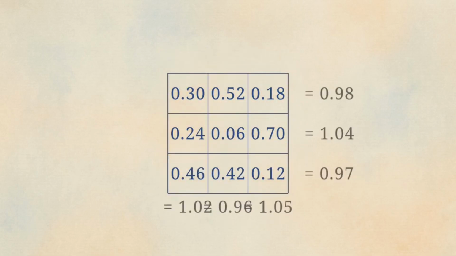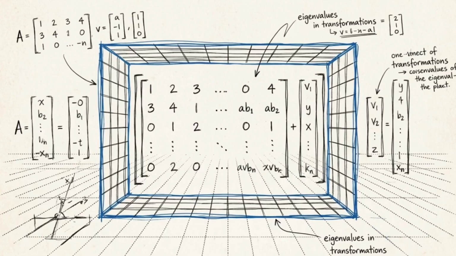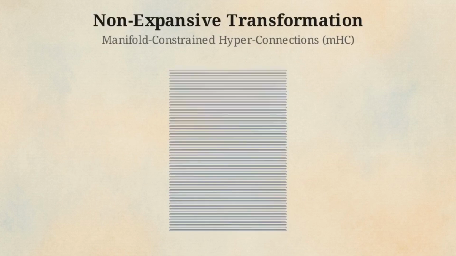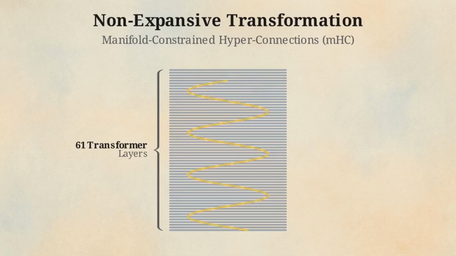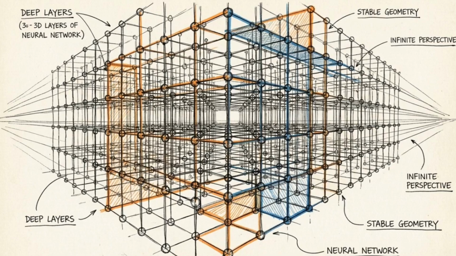Rapid, iterative waves of normalization are applied across the rows and columns of the matrix until both sum exactly to 1. Mathematically, this guarantees that the spectral norm of the mapping matrix is strictly bounded by 1. It creates a non-expansive transformation. As the signal propagates through more than 60 neural network layers, its amplitude can no longer compound or blow out. This topological constraint provides the mathematical scaffolding required to reliably train an incredibly deep mixture of experts architecture.